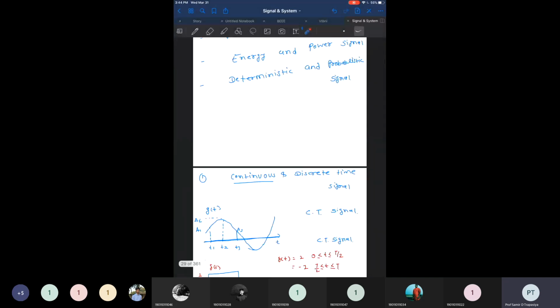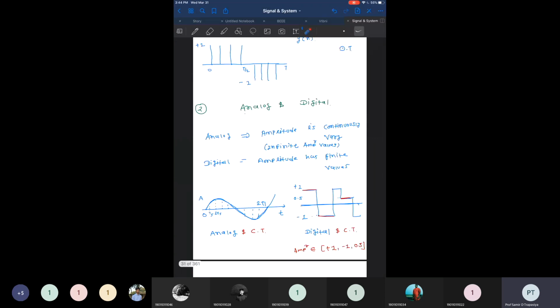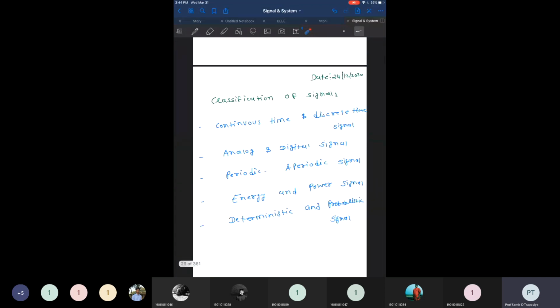Then in the next few lectures, we will continue this portion, and then we will move to another type of signal, classification of signals. So signals can be classified broadly in these 5 categories. The first category is continuous time signal and discrete time signal. The second is analog signal and digital signal. Then periodic signals and aperiodic signals, then energy signals and power signals, and deterministic signal and probabilistic signal. In this lecture, we have gone through all these kinds of signals with some examples, which signals fall in which category. First we went through continuous time and discrete time signals.